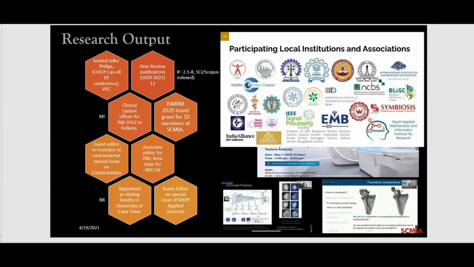Then we also work as editors for different journals, and Bhushan also works for different editorials, and he's also appointed as a visiting faculty in University of Cape Town. So he has another appointment in South Africa. His main appointment is in Symbiosis. So next slide, sir.